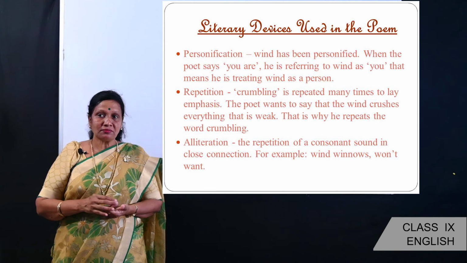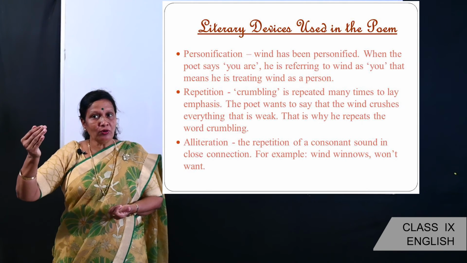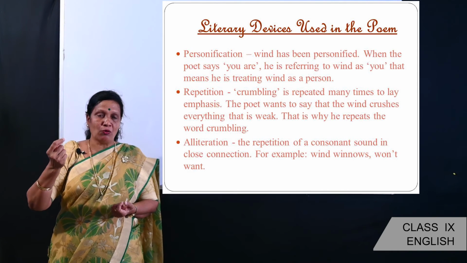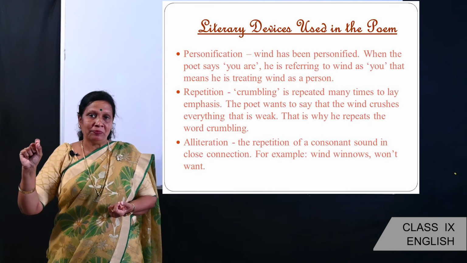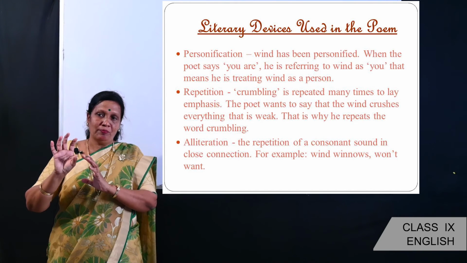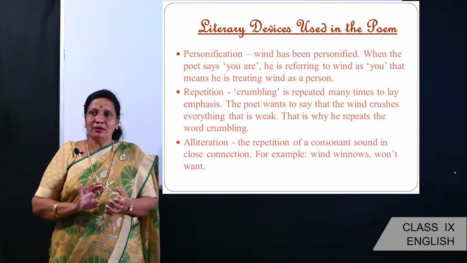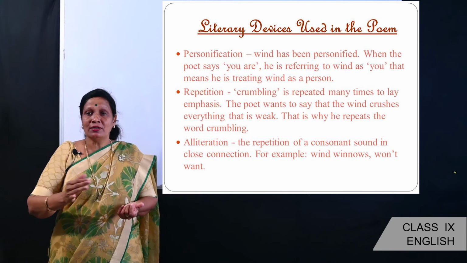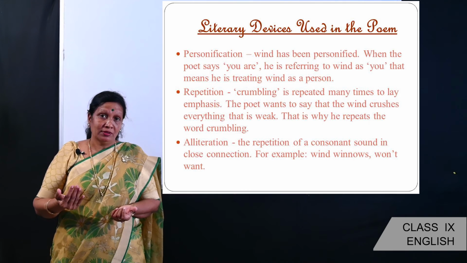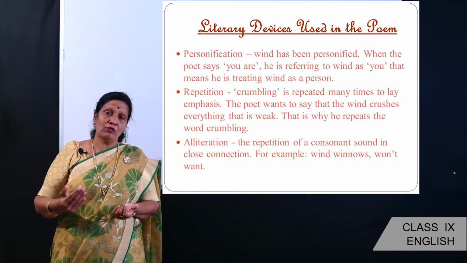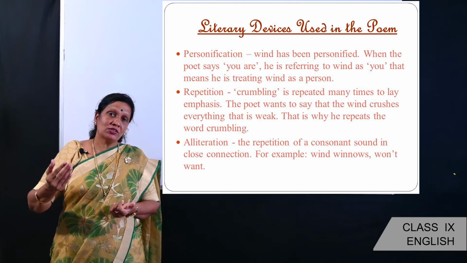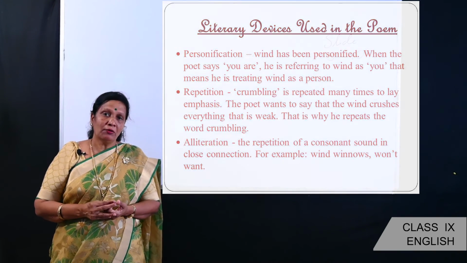Alliteration. I told you before that alliteration is the repetition of a consonant sound in the same line, letters which begin with the same sound in the same line. We'll look at it. For example, wind, winnows. The sound w has been repeated here. Won't, want. Again the sound w has been repeated.